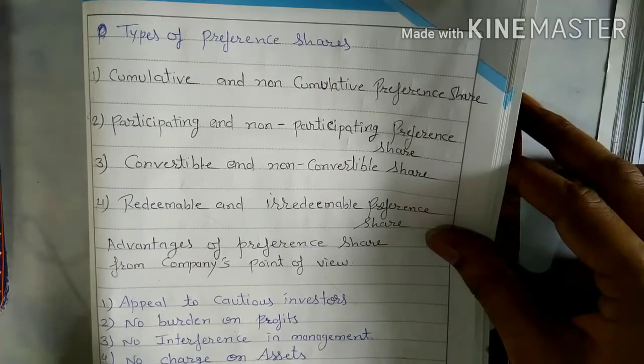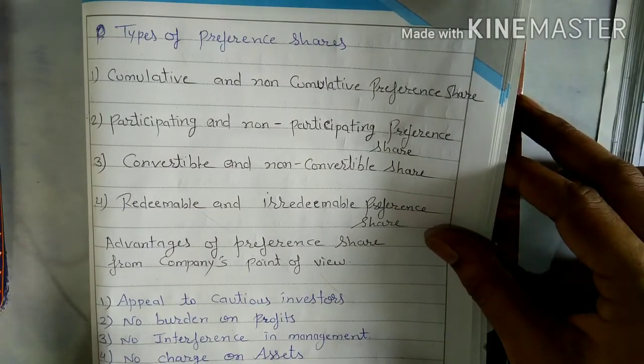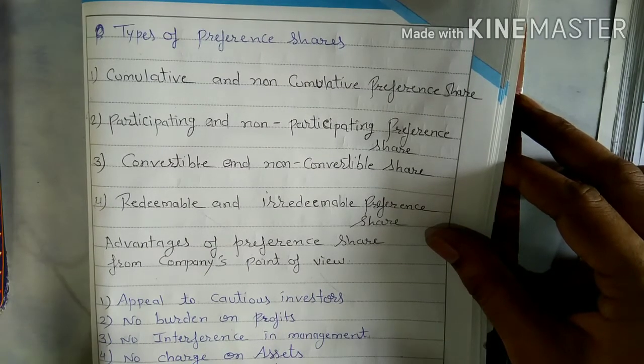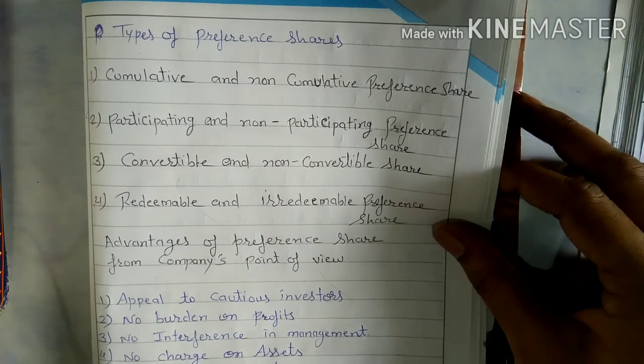Hello everyone. On the screen you can see four types of preference share, but when we categorize it, it will be eight types. So here we are talking about types of preference share. First one is the cumulative preference share.